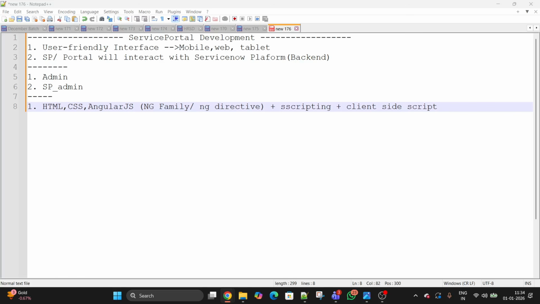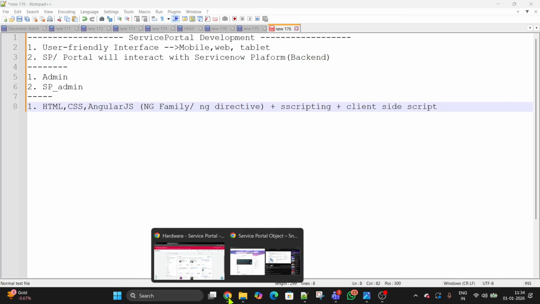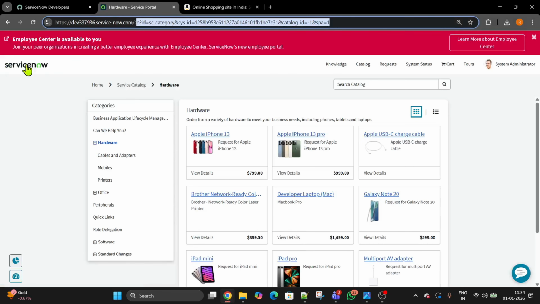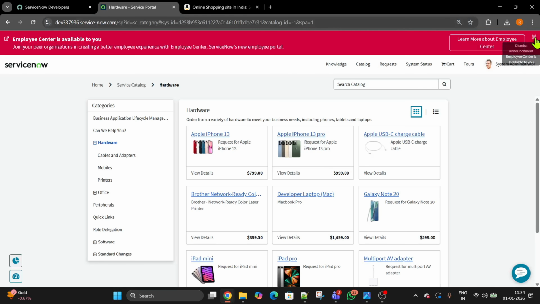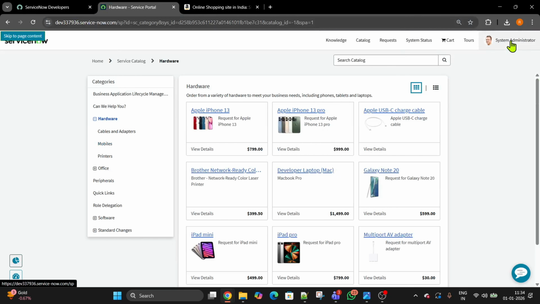In Service Portal, guys, if I go back here, you can see logos are there, headers are there. This is a separate theme. It means that there are basic components available on the portal. And what are the basic components? You have logos, you have the header. These are called headers. Let me close this up. Headers where you have a profile tab. Then these are called widgets.